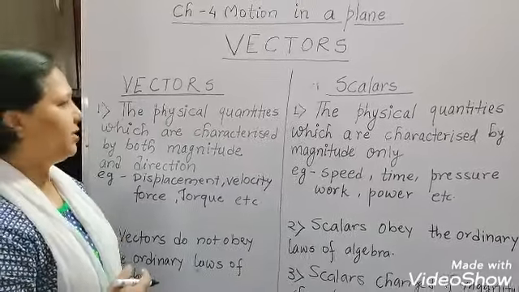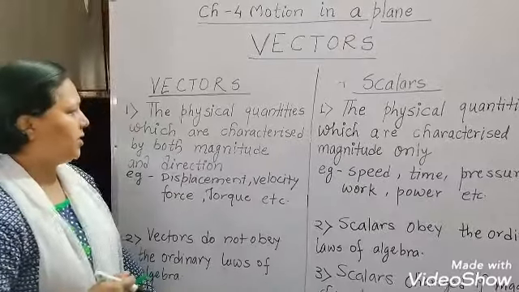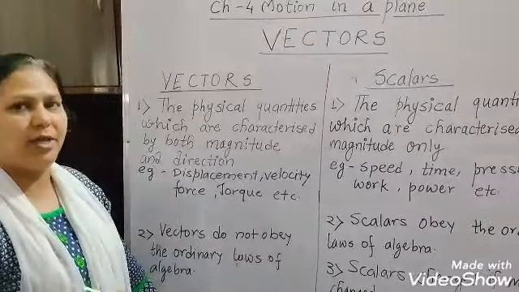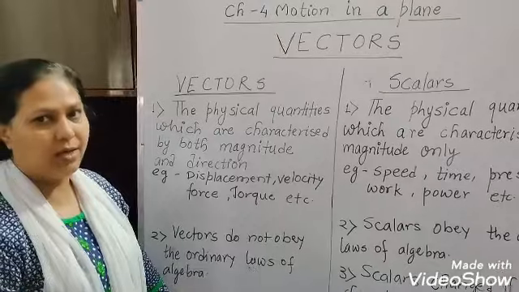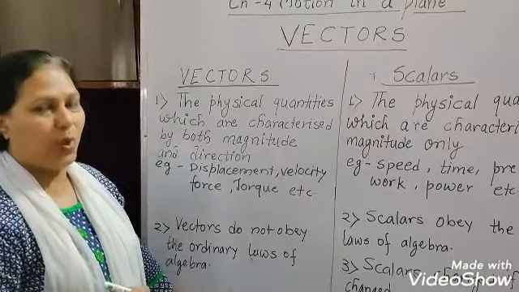Vectors: the physical quantities which are characterized by both magnitude and direction are called vectors.